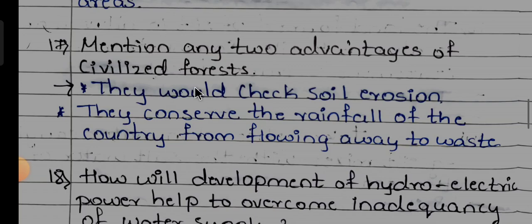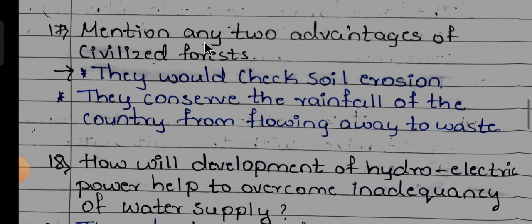Next, 17. Mention any two advantages of civilized forests. They would check soil erosion. They conserve the rainfall of the country from flowing away to waste.